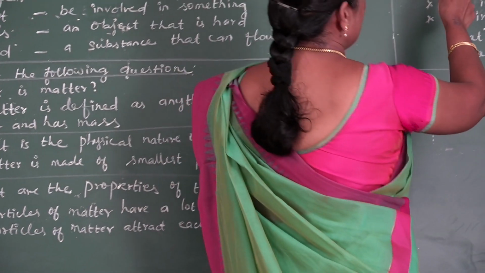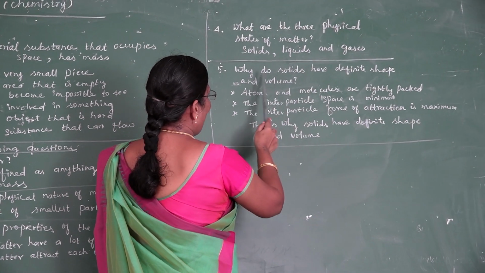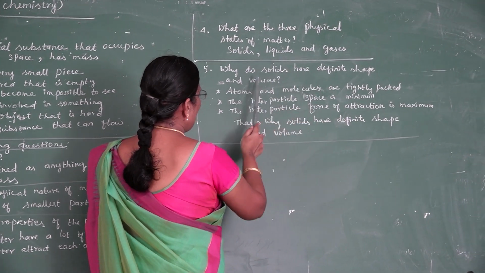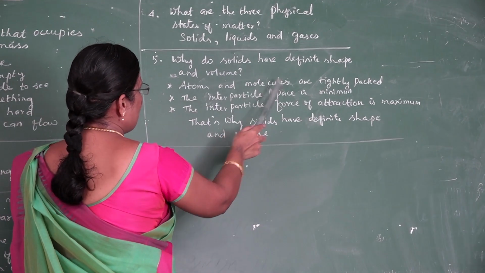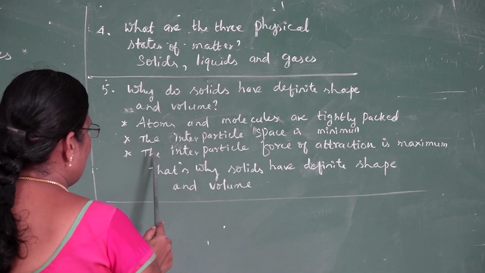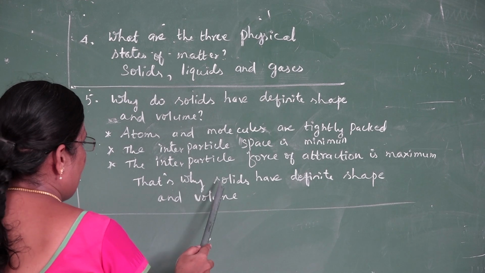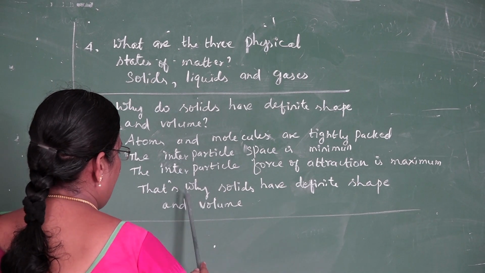What are the three physical states of matter? Solids, liquids and gases. Why do solids have definite shape and volume? Atoms and molecules are tightly packed. The interparticle space is minimum. The interparticle force of attraction is maximum. That's why solids have definite shape and volume.